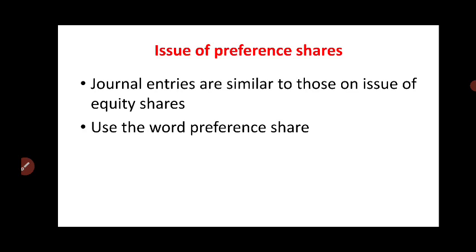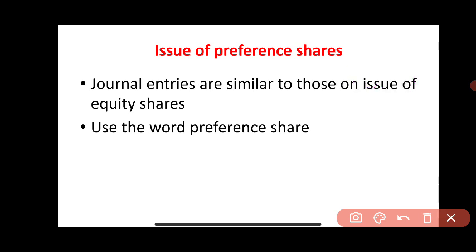And if you are given the complete name of the preference share, for example, 9% preference share, we have to use the complete word. For example, bank account to 9% preference share application. The 9% preference share application account debtor to 9% preference share capital.